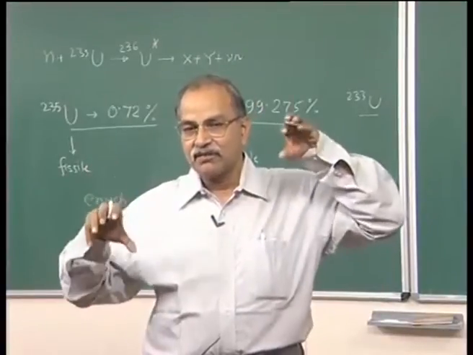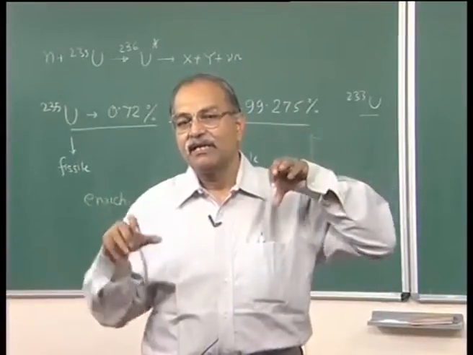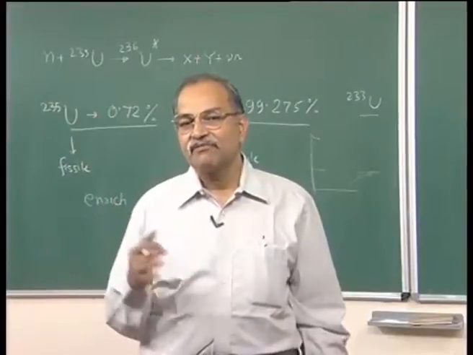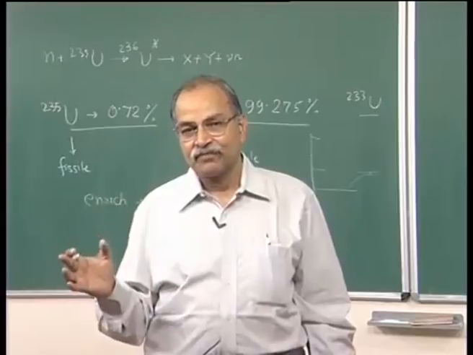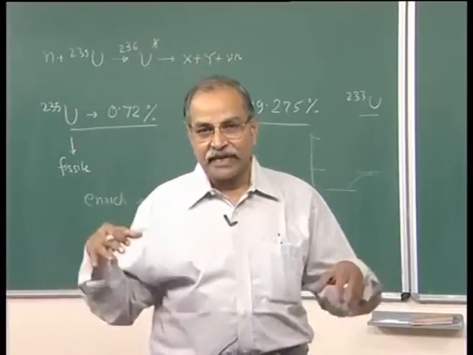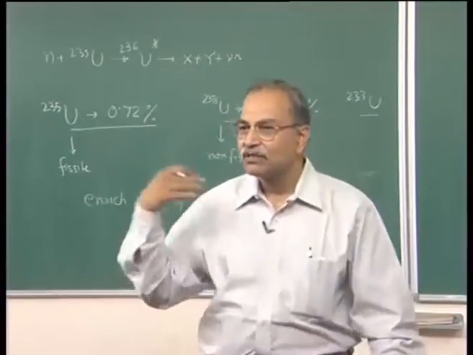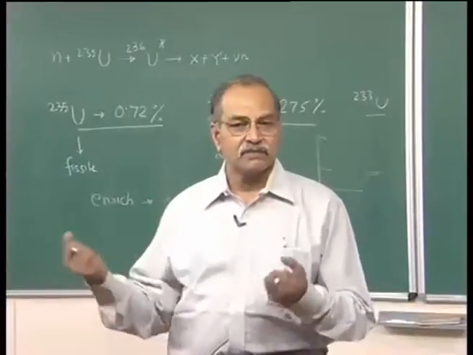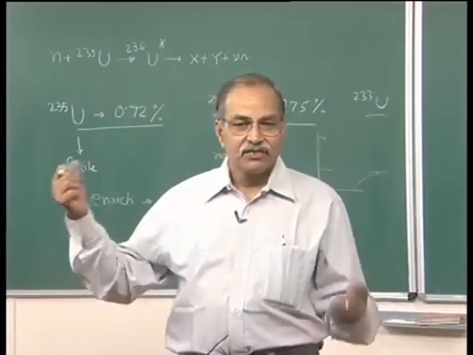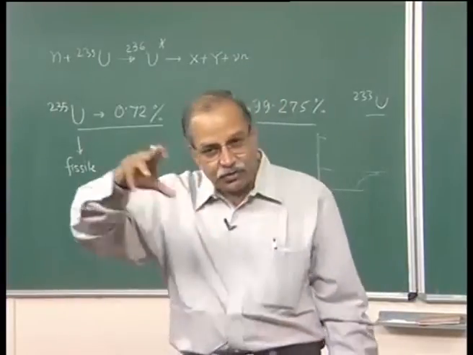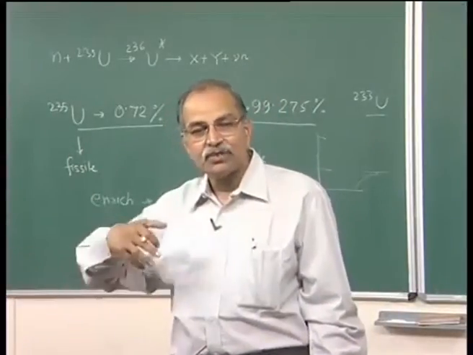The masses of those molecules will be different and the diffusion rates will be different, and that is how some of this can be separated out. Or you can centrifuge these things, so that because of the mass difference they will be separated. So, some uranium 238 is to be removed.